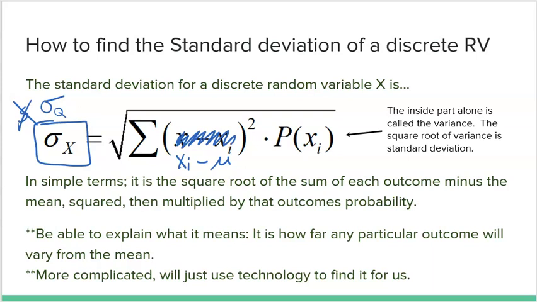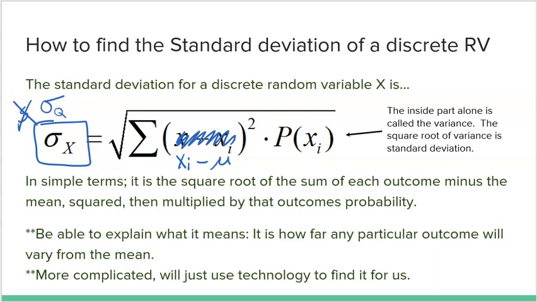You're going to square that value and then multiply by its probability. Okay, that's a little bit more of a process, but I'll repeat that. You take each outcome minus the mean that you found earlier, square that value, multiply by its probability, and then you add all of those together. So you do it for the first outcome: take the first outcome minus the mean, square it, multiply by the first probability, and repeat.